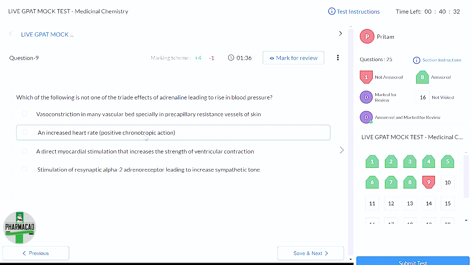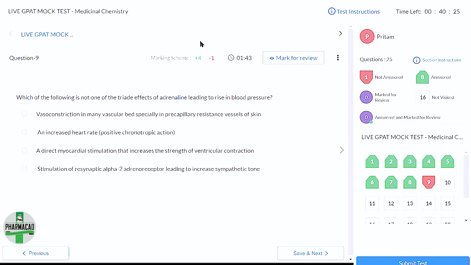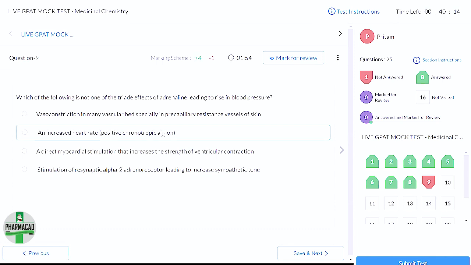And is there any muscarinic receptor? M2, yes. So here it is beta 1. Now the effect on this is more contraction. So the inotropic effect is more compared to the chronotropic effect. I'll keep this as an option.